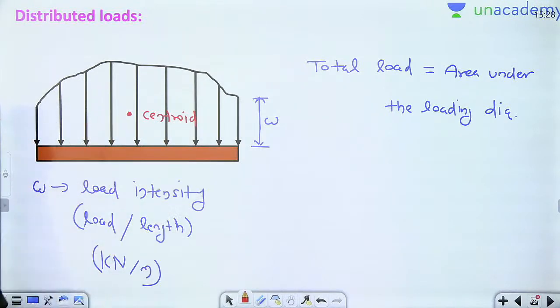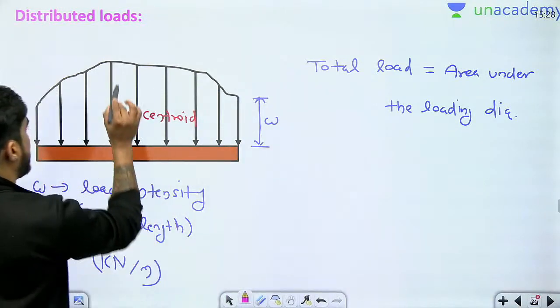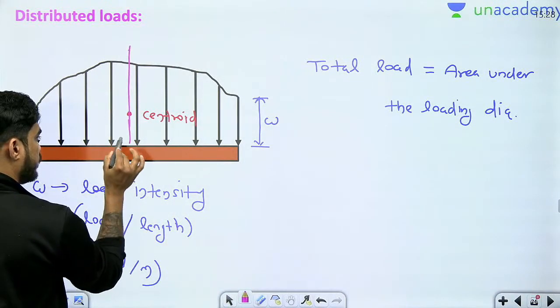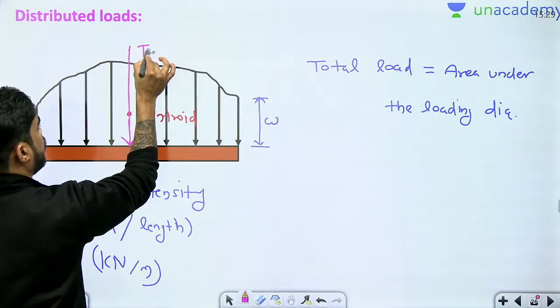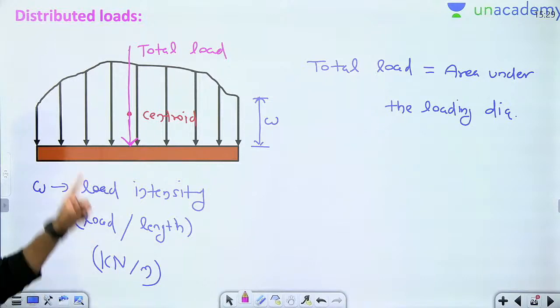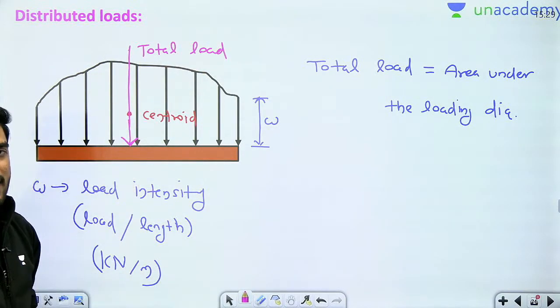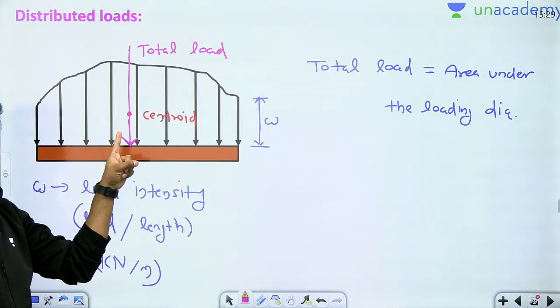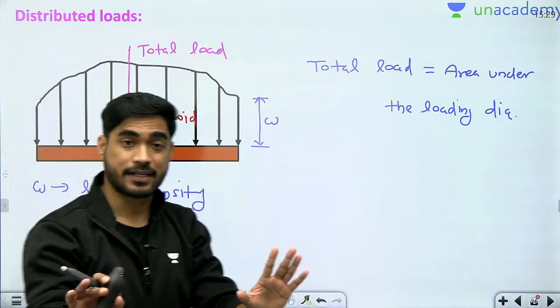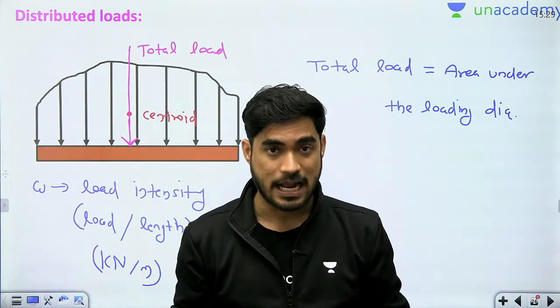So if this is the centroid, then I can assume that the total load is acting here, like this. Okay, so convert this distributed load into a single total load and apply this on the centroid in order to calculate moment, not in order to draw the diagram.